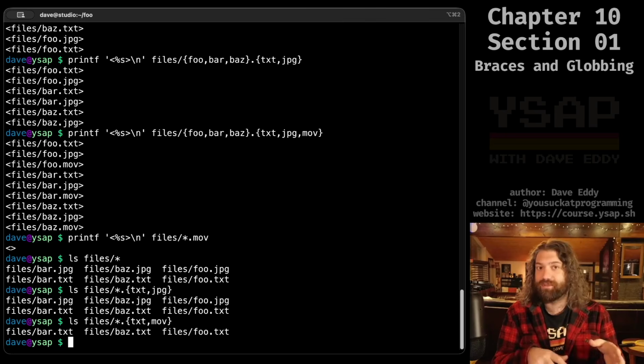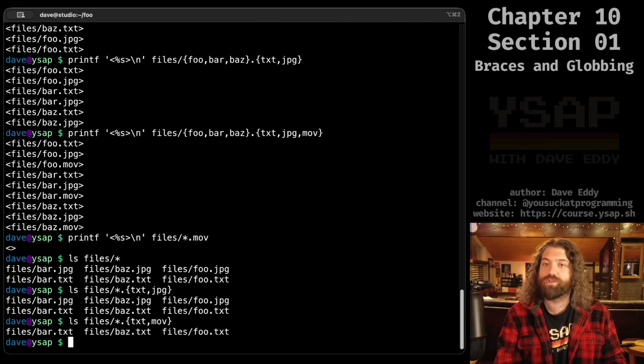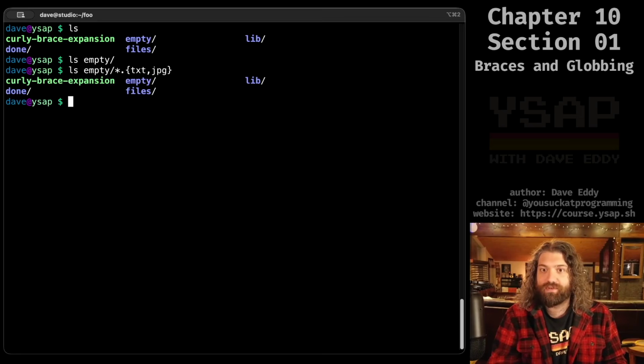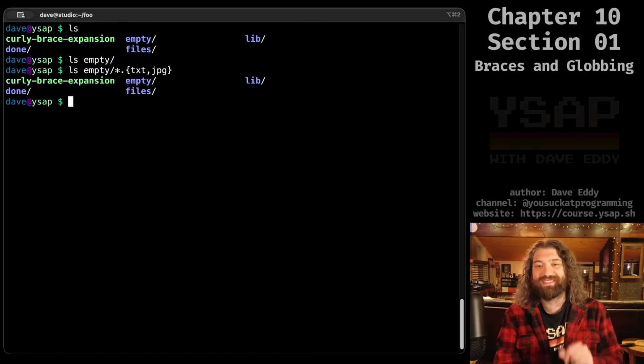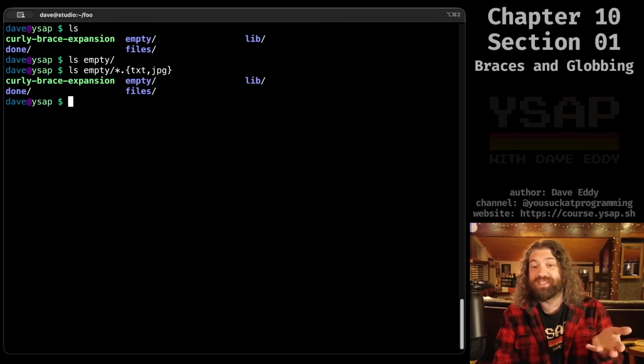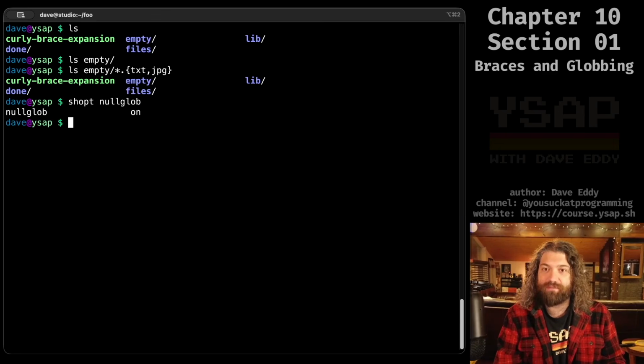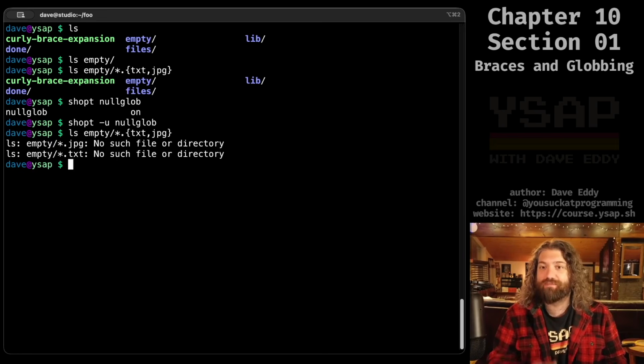You just have to realize that globs are going to look at the file system. Curly brace expansion is not going to do that. So of course, just to drive that point home, we have this empty directory that has nothing in it. If we were to ls empty star dot txt or jpeg, you will see that we actually just ls our current directory. That's because I think we still have nullglob on, shopt nullglob. Yeah, it's on. So let's go ahead and turn that off. There we go. And let's rerun this. We should get an error.